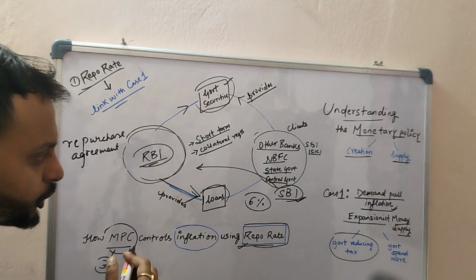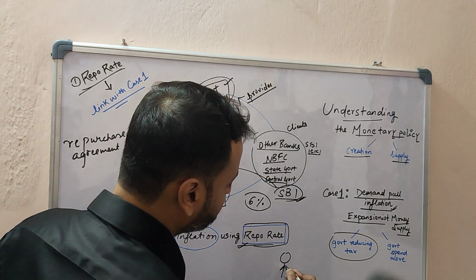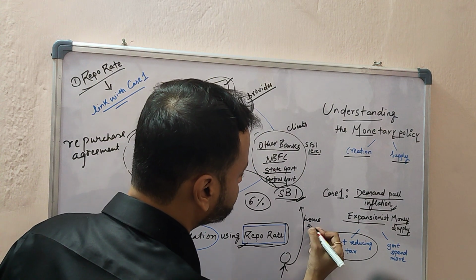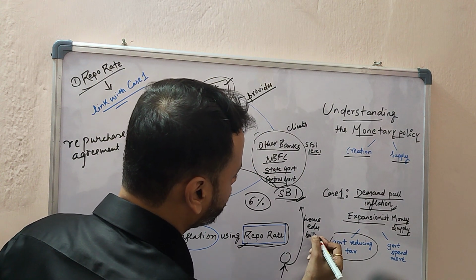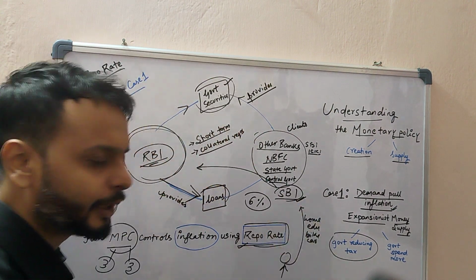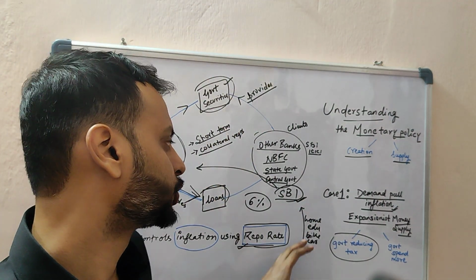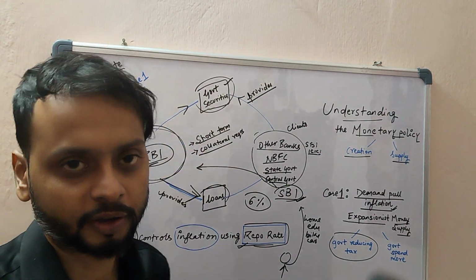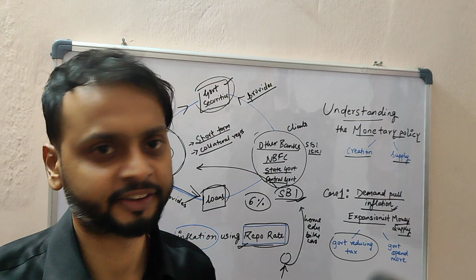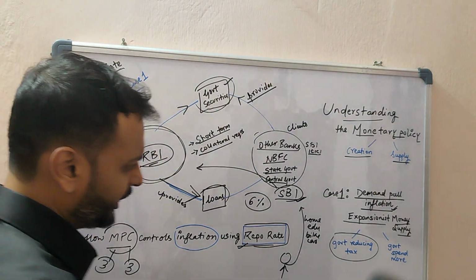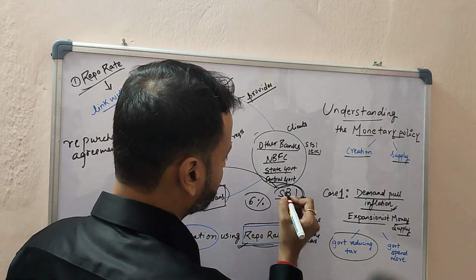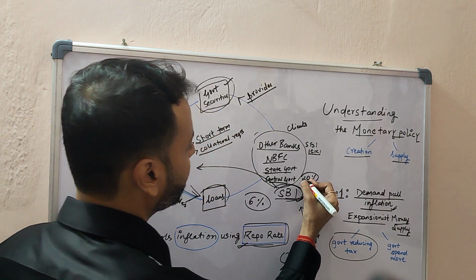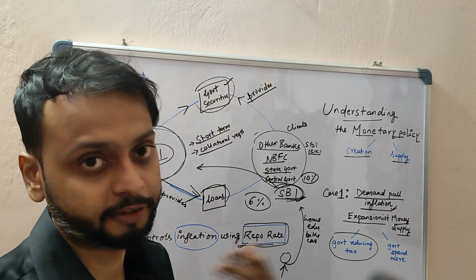Now, we also know that as individuals, we go to these banks for home loans, education loans, bike loans, car loans, or other types of loans. So, we also depend on these commercial banks. We cannot go directly to RBI for a bike loan or a car loan. So, when we go to SBI, suppose the car loan is at 10%. SBI is giving 10% on the car loan to an individual.